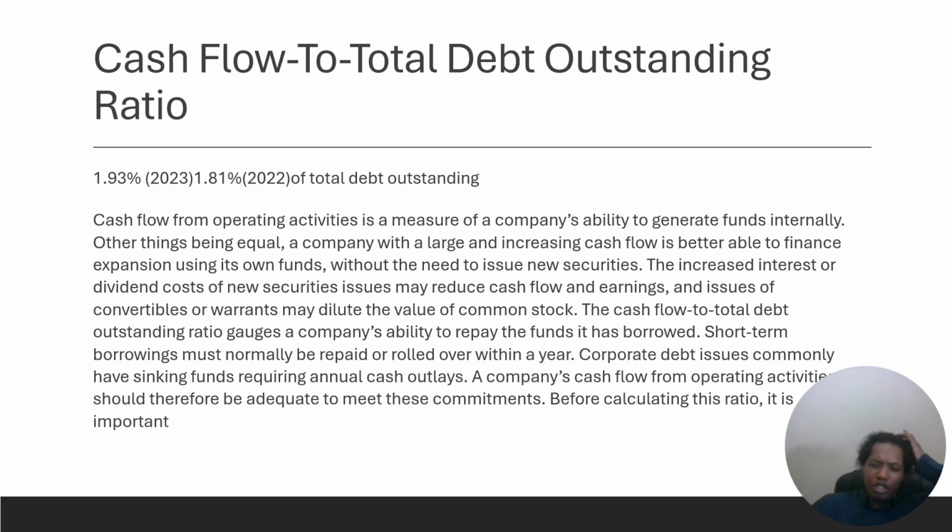The cash flow to debt outstanding ratio gauges a company's ability to repay the funds it has borrowed. Short-term borrowings must normally be repaid or rolled over within a year. Corporate debt issues commonly have sinking funds requiring annual cash outlays. A company's cash flow from operating activities should therefore be adequate to meet these amounts. But for calculation, it is important.